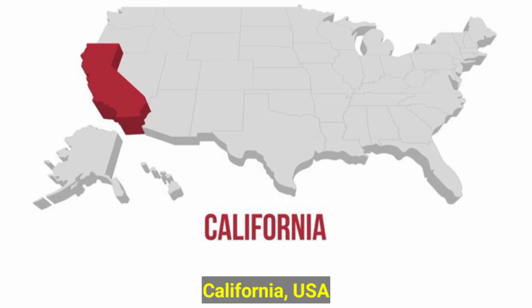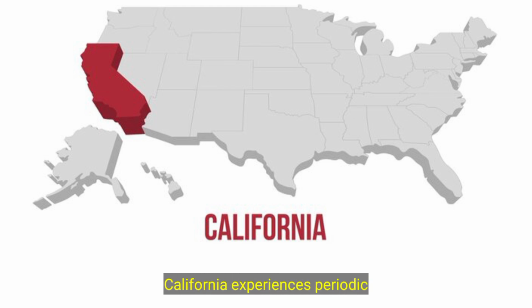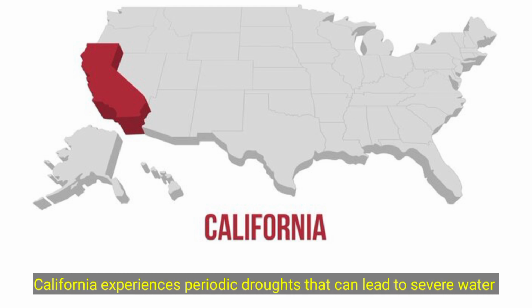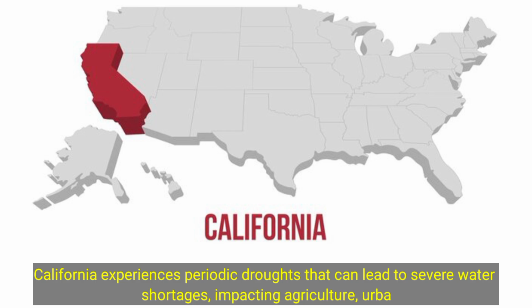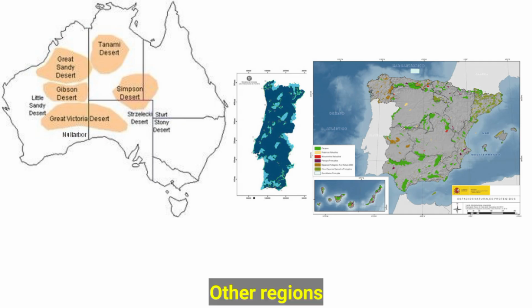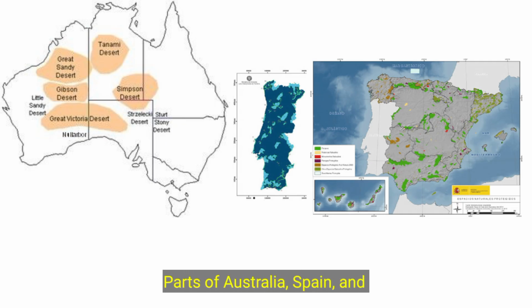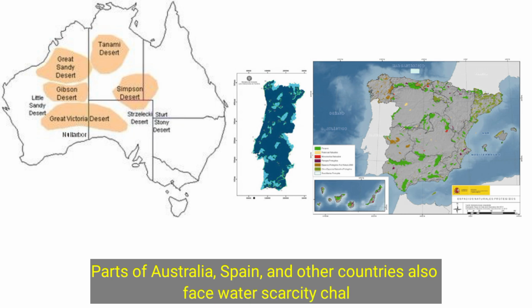California, USA: California experiences periodic droughts that can lead to severe water shortages, impacting agriculture, urban areas, and ecosystems. Other regions: parts of Australia, Spain, and other countries also face water scarcity challenges.